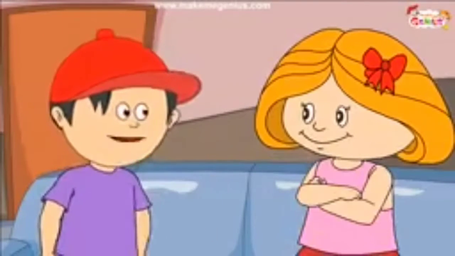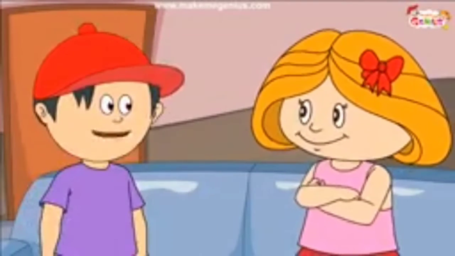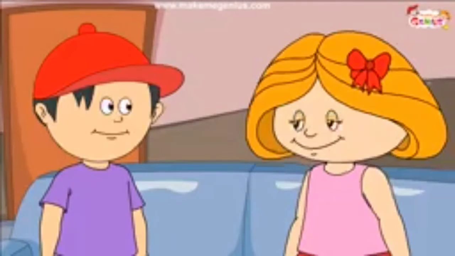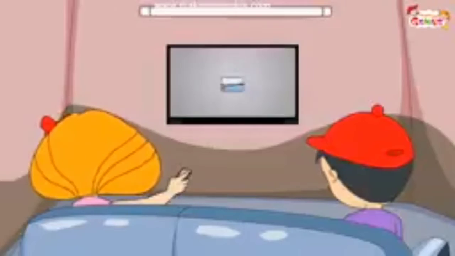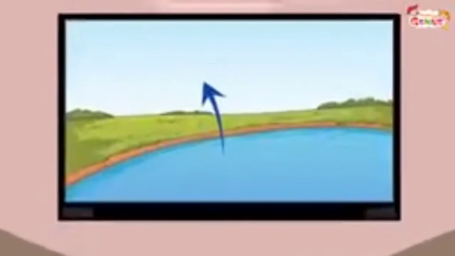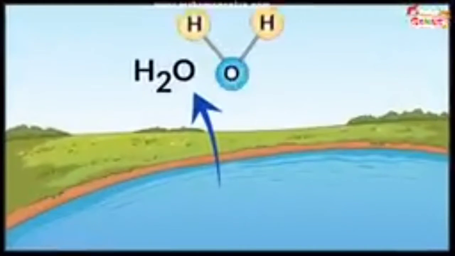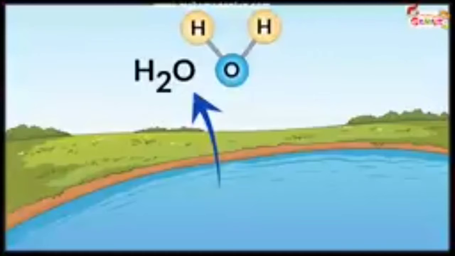Oh, I know all about atoms and molecules. I saw it on MakeMeGenius.com. Oh, good. Then you can understand it well. Look here. See the water in this river? Yeah, water molecules are made of two kinds of atoms, hydrogen and oxygen. Very good. And the water symbol is H2O, where H stands for hydrogen and O stands for oxygen. So the water symbol H2O indicates that there are two hydrogen atoms and one oxygen atom bound together.